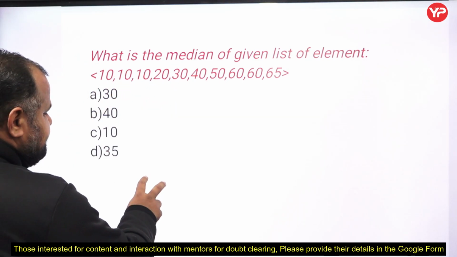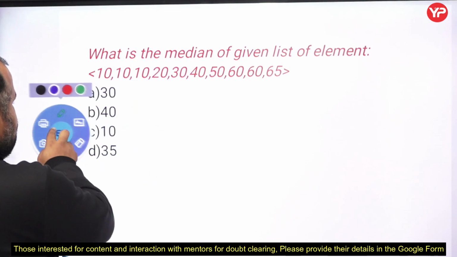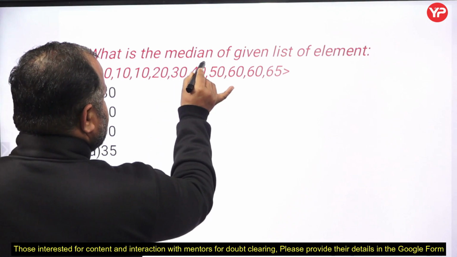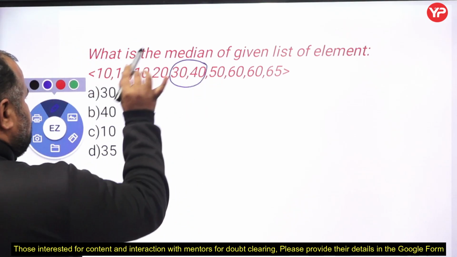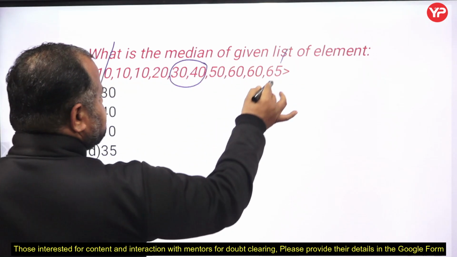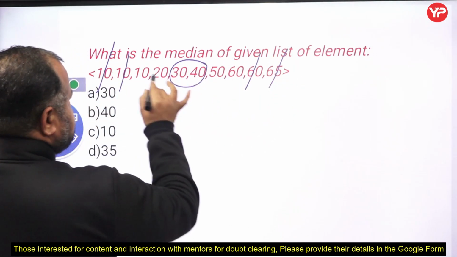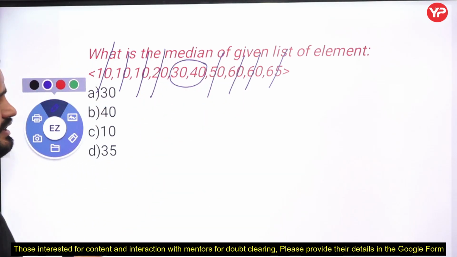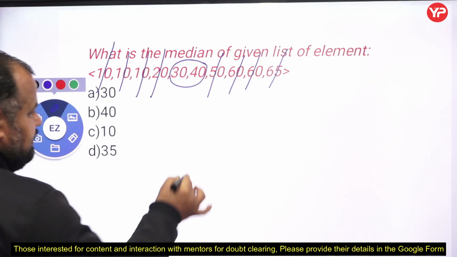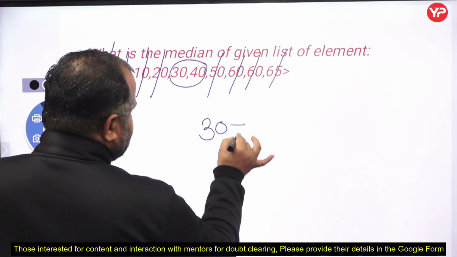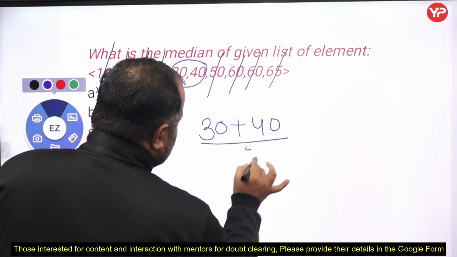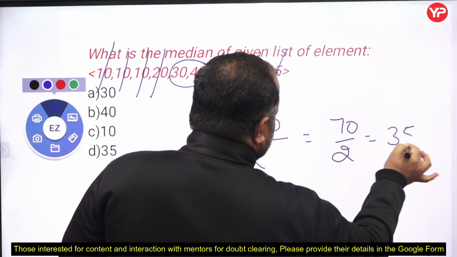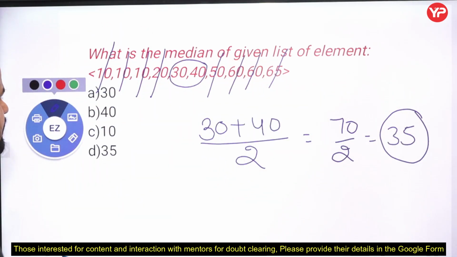Here the number of elements is even. So in the case of even, we have two middle elements, and here the middle elements are 30 and 40. How? What you have to do is cross off first and last, then first and last, then first and last again. So these two elements are the two middle elements. Now 30 plus 40 divided by 2 is 70 divided by 2, which is 35. So 35 is the median of this list.